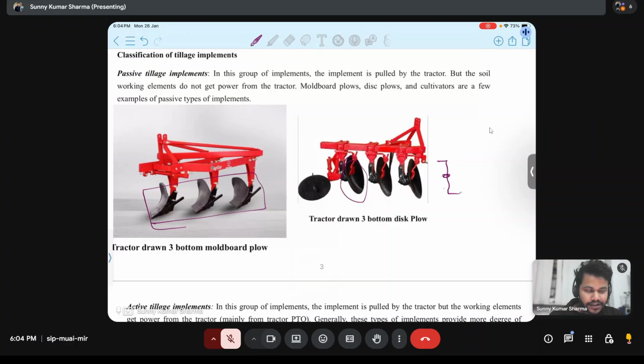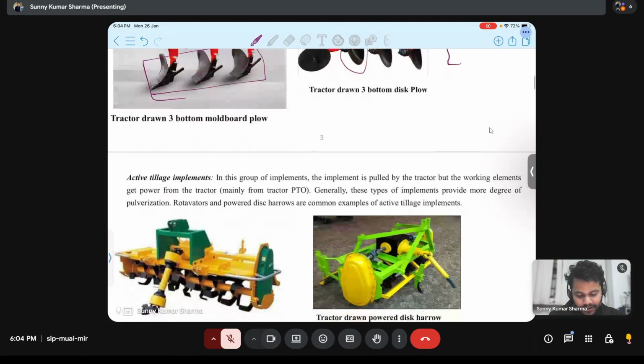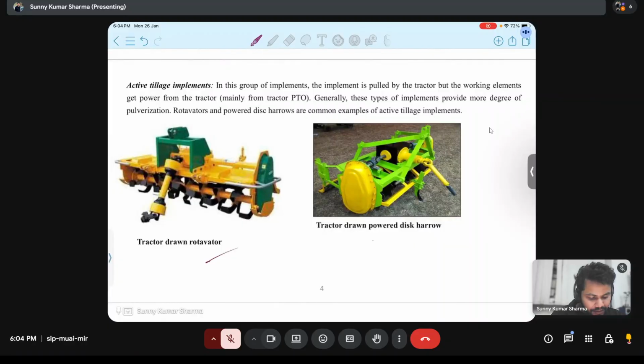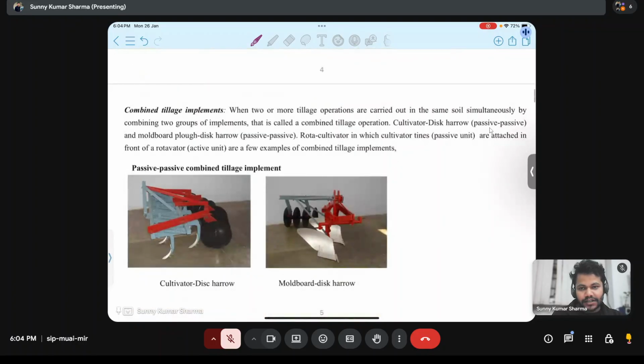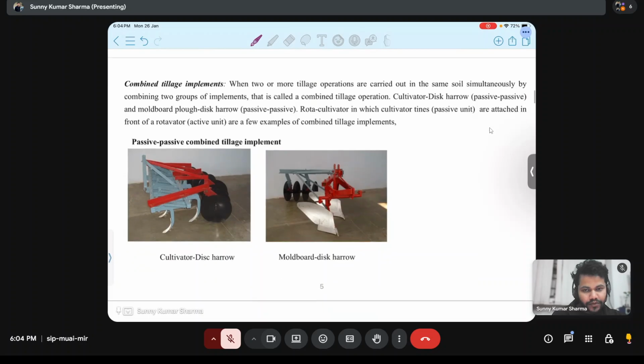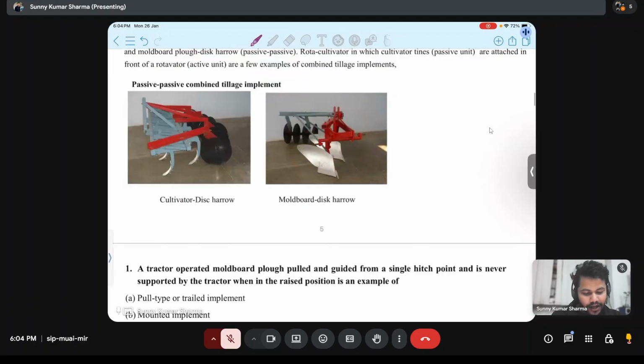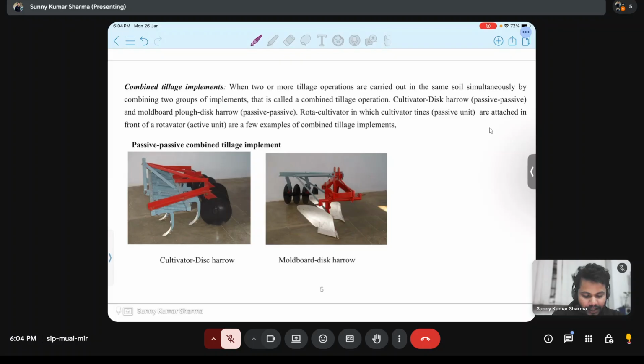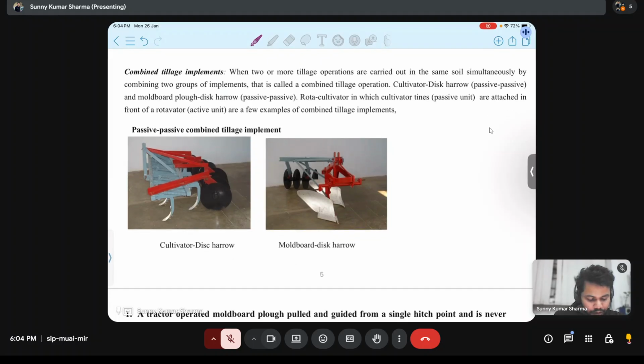The blades can be L-shaped, J-shaped, any type. If it is getting powered from the tractor, then we will call it an active tillage implement. So active tillage implement examples are rotavator and powered disc harrow. A disc harrow, if it is getting powered, then it is active, and if it is not getting powered, then it is passive. And combination tillage implement: when we combine active or passive with passive, then it is called a combination tillage implement. Here at IIT Kharagpur, we have developed many types of combination tillage implements, like cultivator disc harrow and moldboard disc harrow. These are all developed here in IIT Kharagpur.